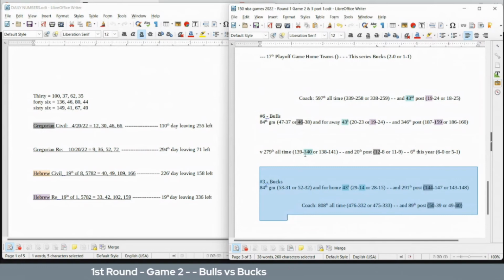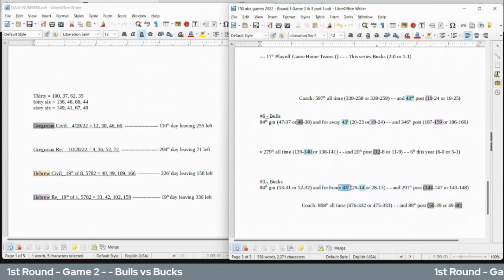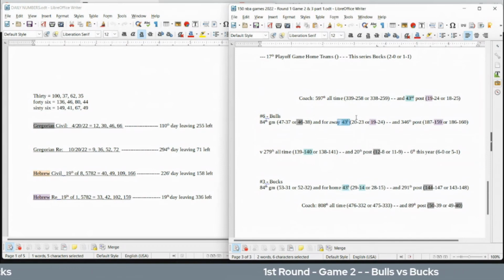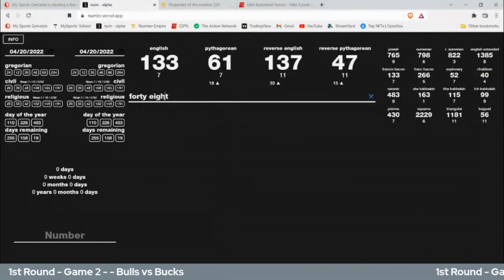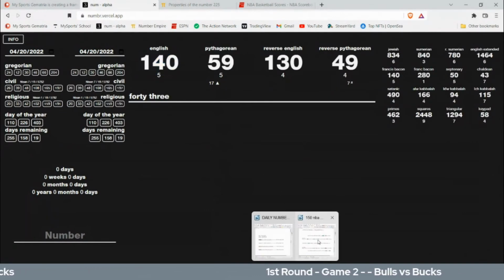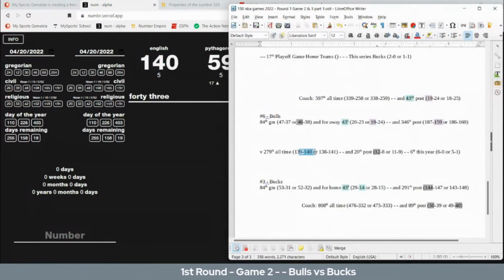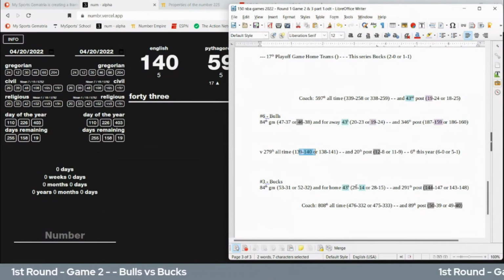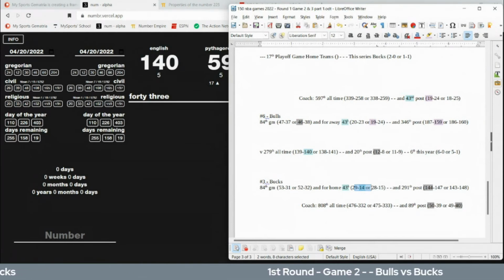Bucks, the home team, if they were going to win this game, it's the 43rd home game for the Bucks. It's the 43rd road game for the Bulls. It's the Bulls coach's 43rd postseason game for his career. 43, if you write it out, comes to 140. And the Bucks can sit on 140 all-time head-to-head losses against the Bulls with the win, as Bucks sit on 14 home losses with the win to go with. 43, the 14th prime number.